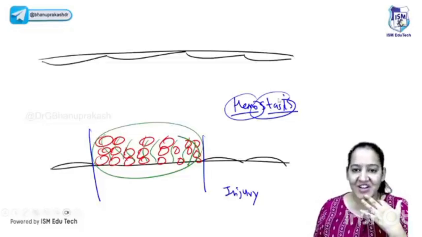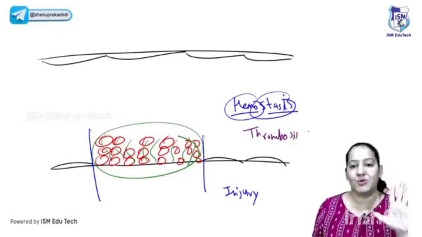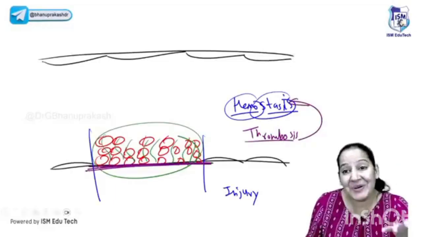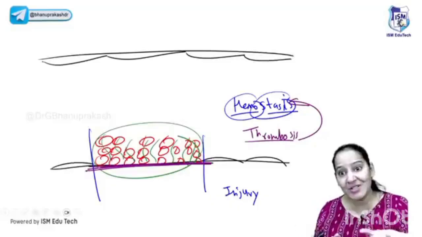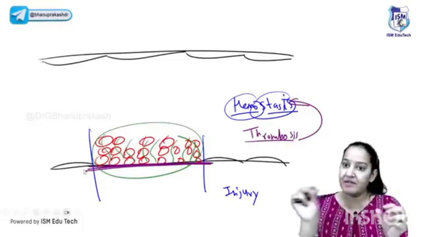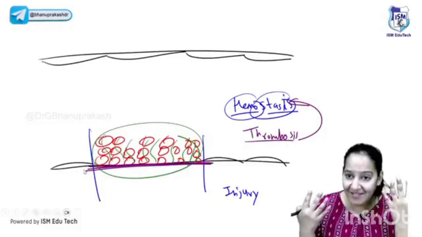You will say, ma'am, we can understand hemostasis, but you are teaching us thrombosis right now. How is thrombosis related to this? Why are you teaching this here? Because thrombosis is the same as hemostasis without injury. If the same thing occurs without injury, it's a disease. If it occurs after injury, it's physiological and useful. Imagine I don't have an injury anywhere on the body and still inside my blood vessels small clots are formed. They are not known as clots now. They are known as thrombus because they are without injury. They are not useful. They are harmful.